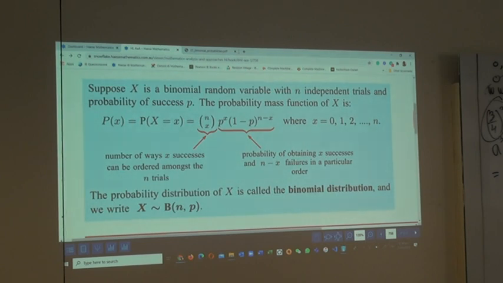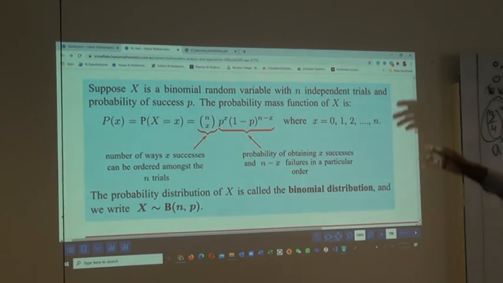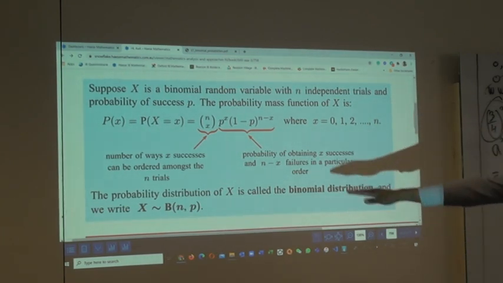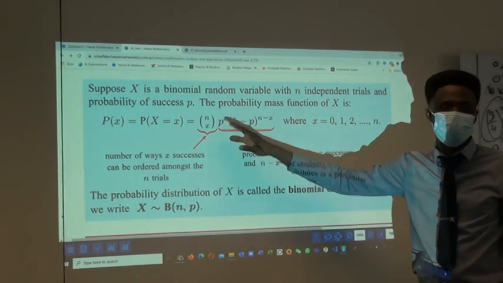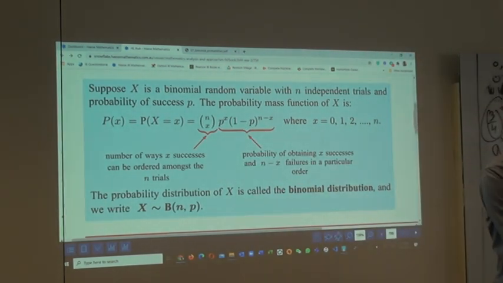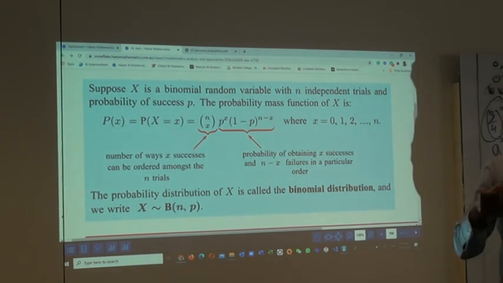Not independent only. Why did I forget this? Somebody help me here. Fixed, thank you. So the number of trials is fixed. Don't forget that. And the probability of success is P. If you are not used to this complex way of writing it, just use P and Q. So P is the success, Q is the failure, and the relationship between P and Q is that P plus Q is equal to 1.